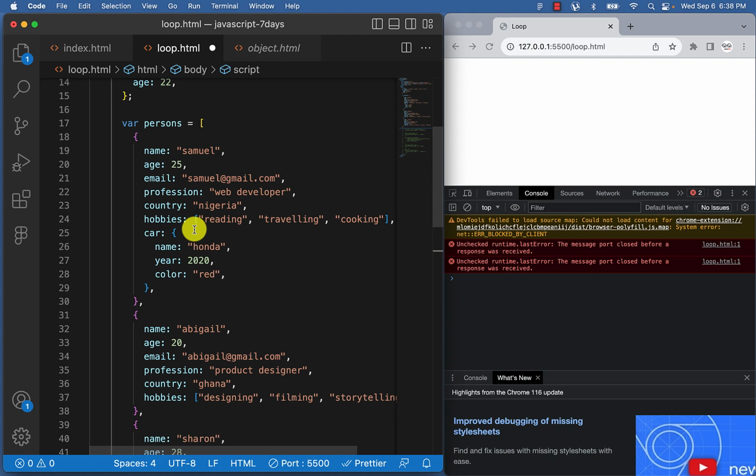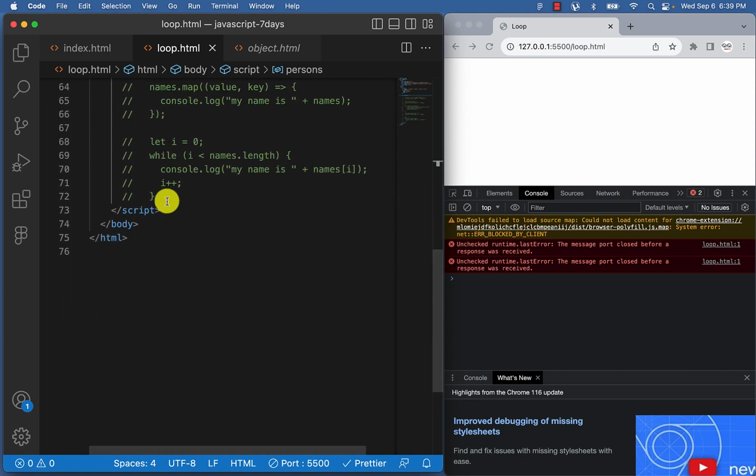Just in case you've not seen the previous lesson, this is a playlist. You can go back and watch it, right? That's why we have this particular one here. So we created this in the previous lesson. And let's say now we want to loop through it. It is easier for us to loop through this now and display everything that we want to display here. All we need to do now is pick any of the loops.